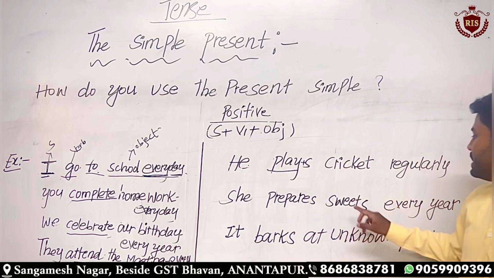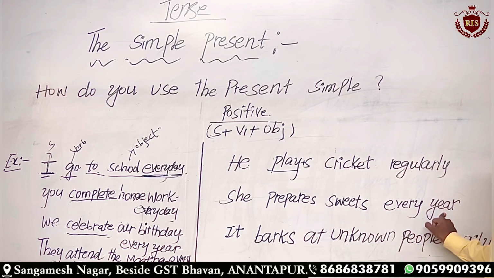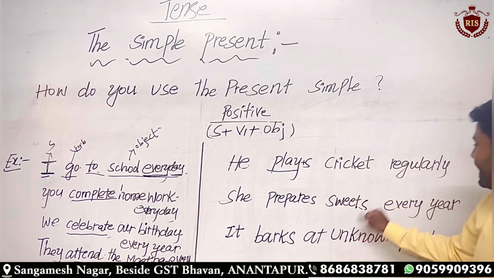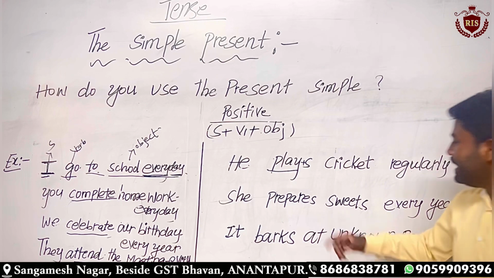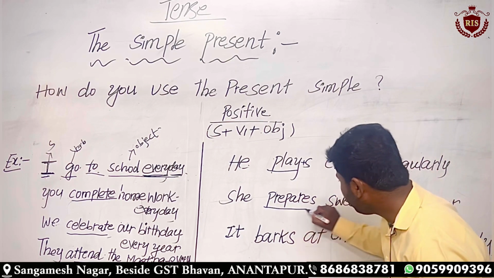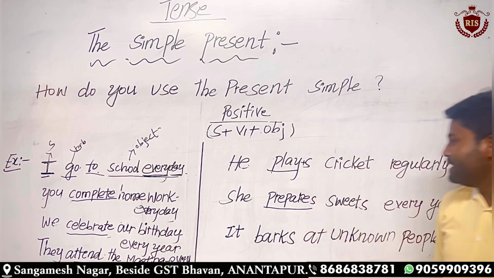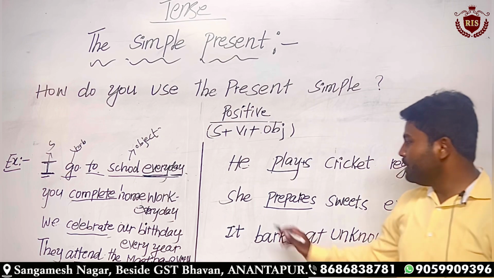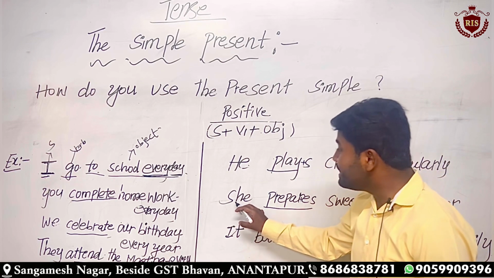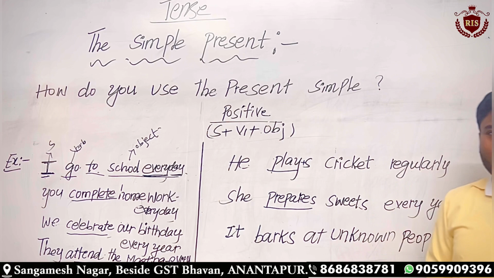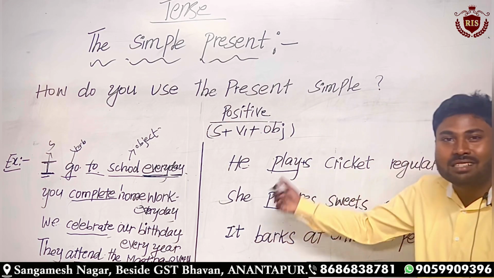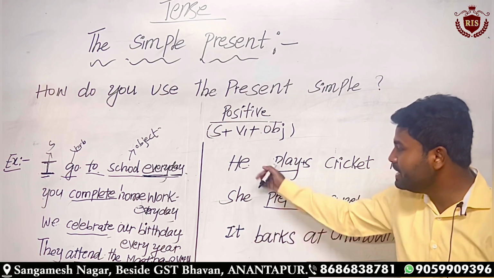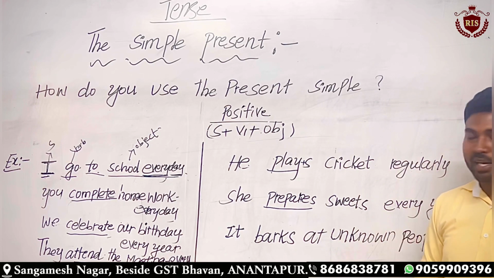She prepares sweets every year. Even here, if you observe, we have added es to the verb, right? Because it is the pronoun she, and it is known as a third person pronoun. He, she, it, these three are known as third person pronouns.